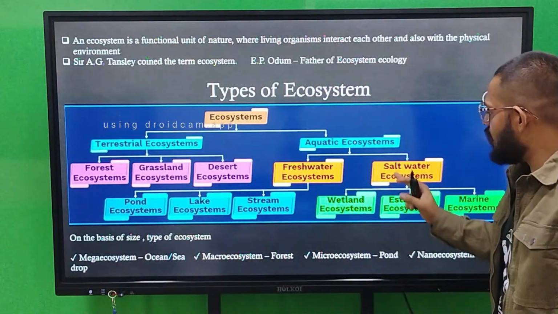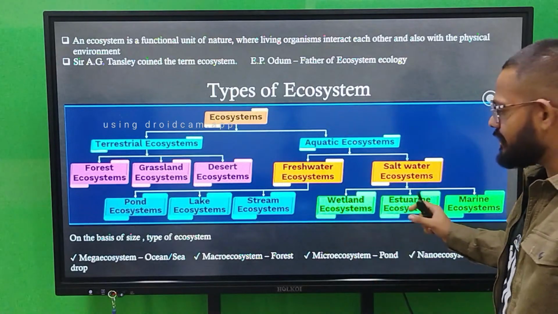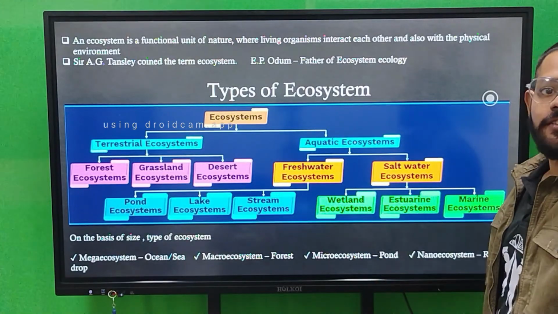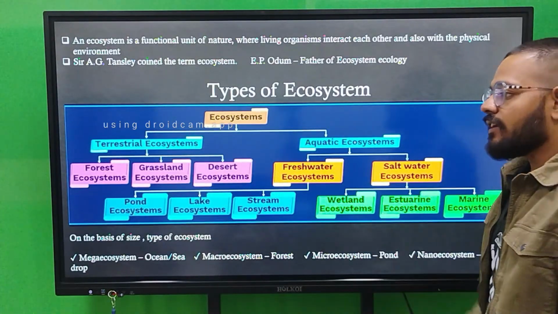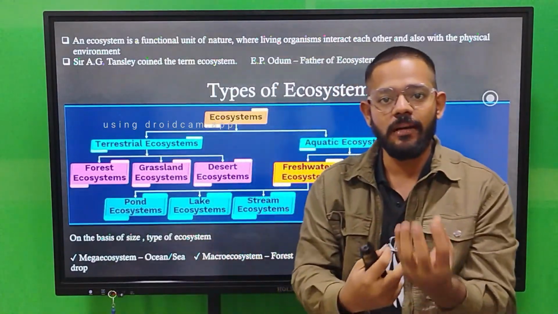Next is the saltwater ecosystem: wetlands, estuaries, marines, all these are wet salty water areas where the water has high salinity, with more salt.